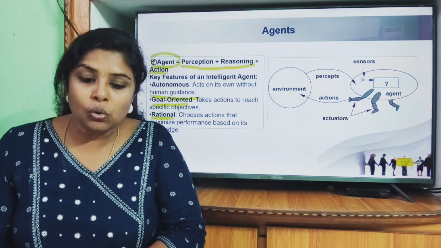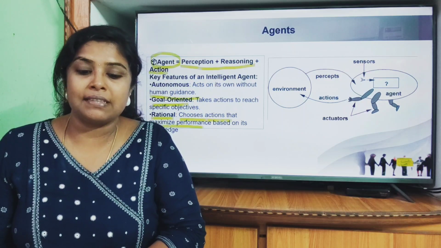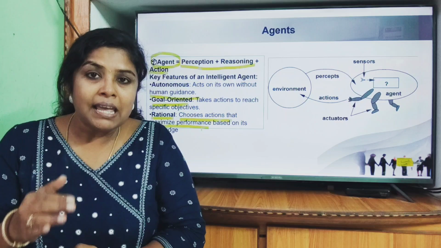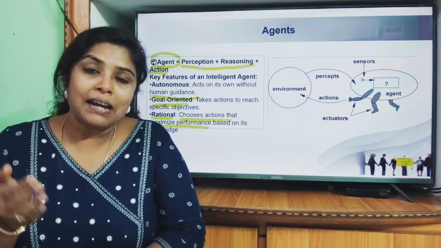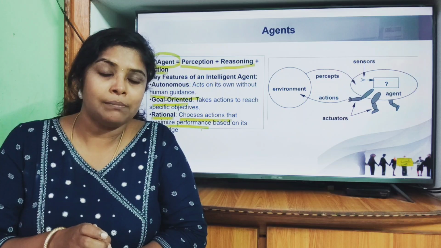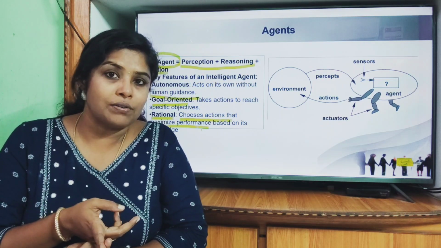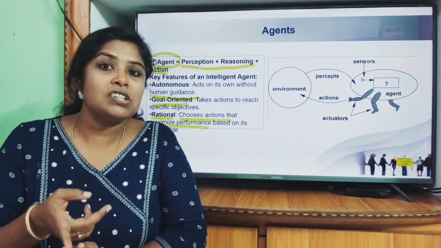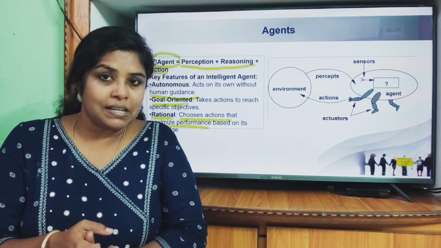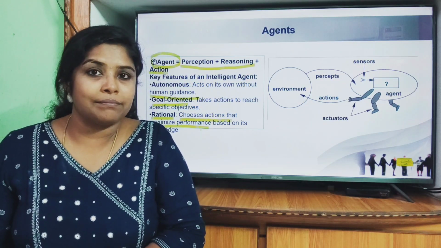So here our agent also needs to have a rational kind of thinking. That is, it will choose the actions that will maximize the performance. That means either they will go for optimization, either improving the efficiency, reducing the losses, or if you consider the traveling salesman problem, the main problem over there is to save time and the fuel cost, right? Thereby the efficiency of the traveling salesman is improved. So in those kind of scenarios, the rational agent will come into play.